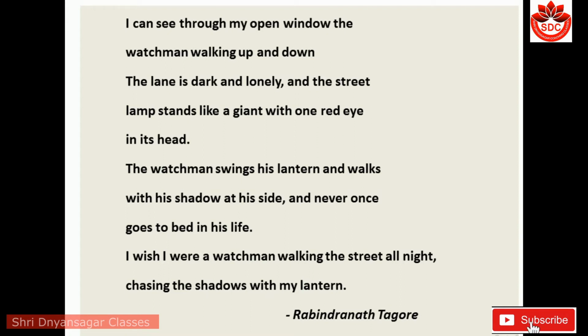Composed by Rabindranath Tagore. In the last stanza, the poet expresses wishes. The street lamp stands like a giant with one red eye in its head. The watchman swings his lantern as he walks, his shadow beside him. The speaker thinks he never goes to bed in his life. He wishes he could be a watchman so that he could walk freely at night, chasing away all the shadows with the light of his lantern.